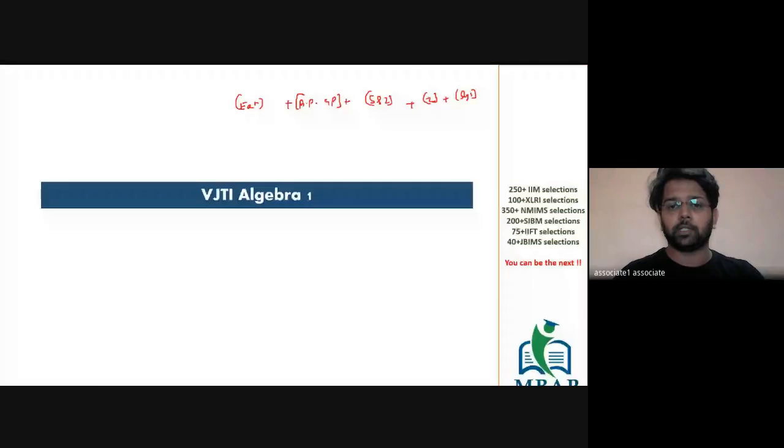Now, these are the important sections. Repeat, these are the important sections which come year on year in the given management examination, specifically with respect to XAT and CAT, which should be a primary target for the year, whichever year you are writing the examination.